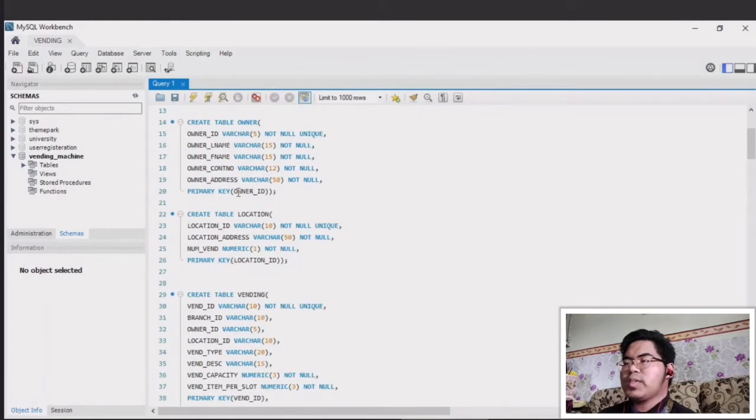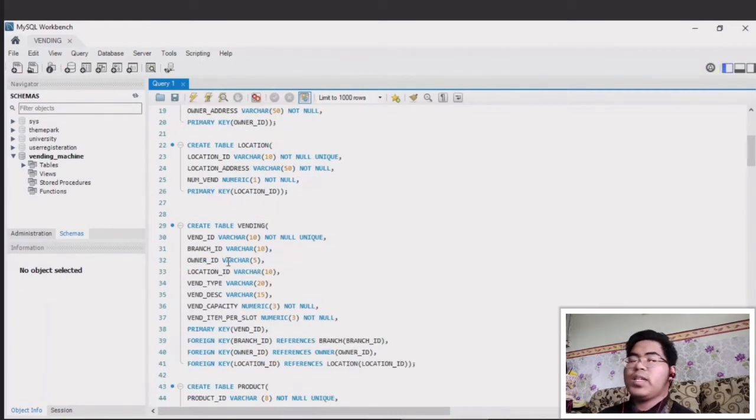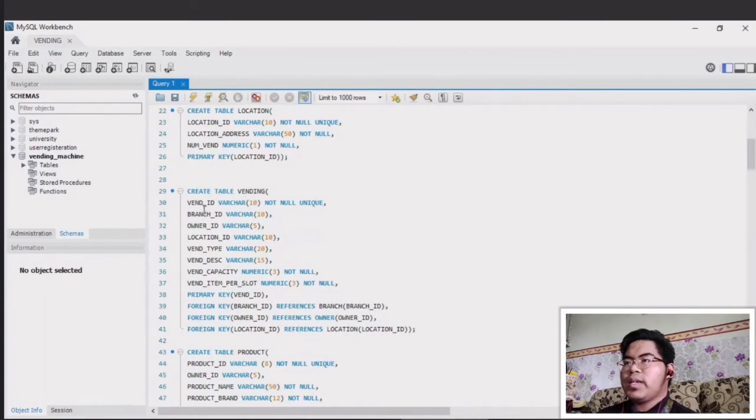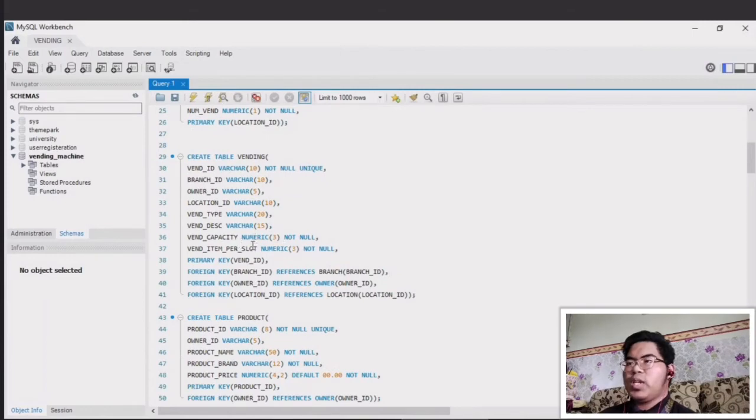So I'm going to show you some examples of the foreign key. Alright, for the vending table, vending ID is a primary key, and it also took an attribute, which is branch ID, from the branch table. So when we take an attribute from another table, we call it a foreign key. So this is an example of the foreign key and primary key. As you can see here, we use numeric for numbers, and for characters we use varchar.